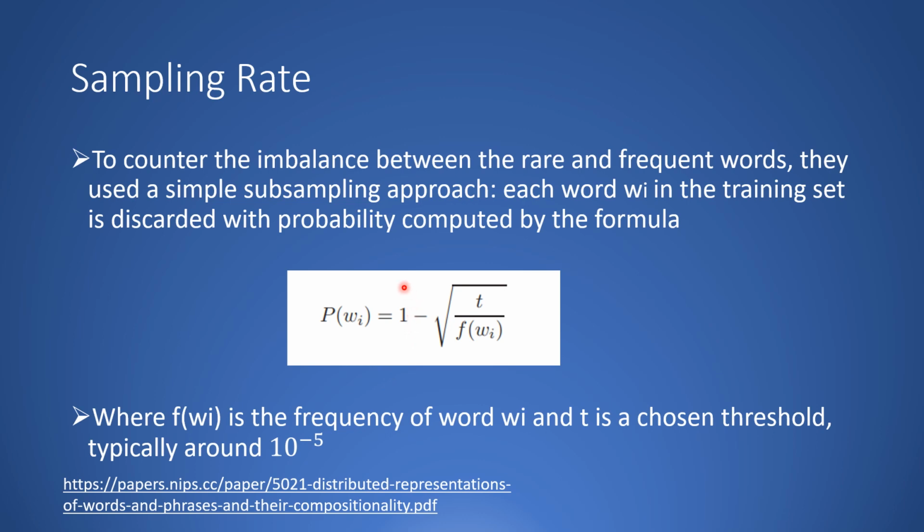So the idea is that you have very frequent words, then you discard those words when you are building up this skipgram model. And this threshold t is very small, typically 10 to the power of minus 5. So the most frequent words could get discarded. In this way you are reducing the number of words which need to be trained.